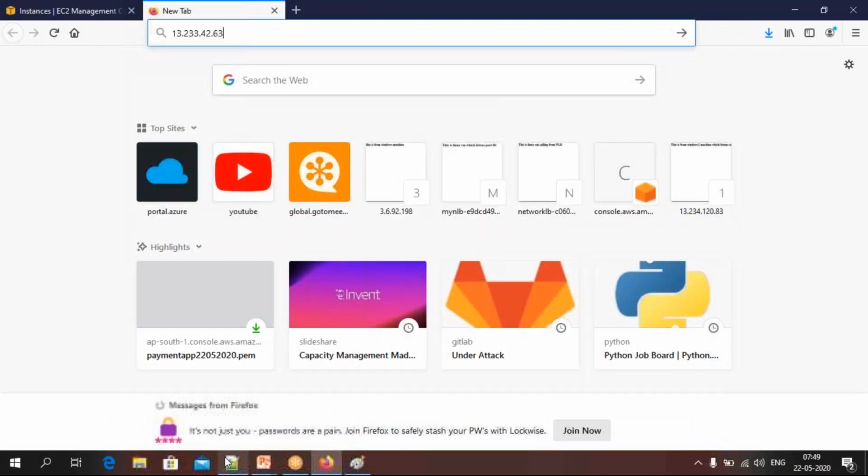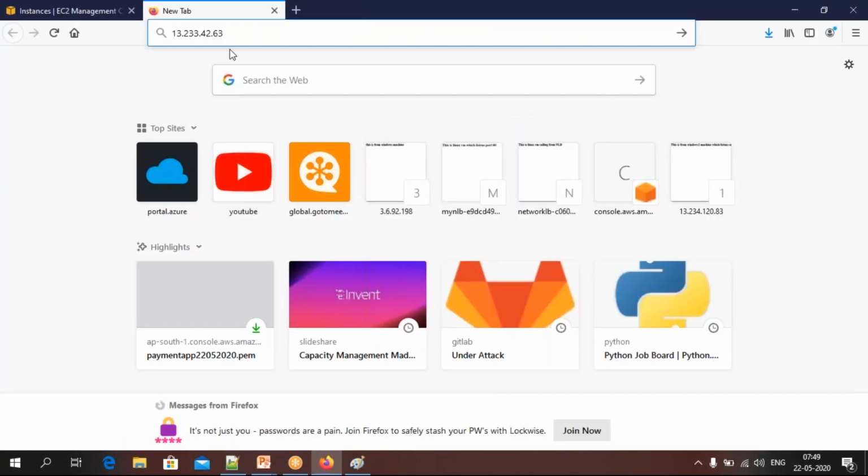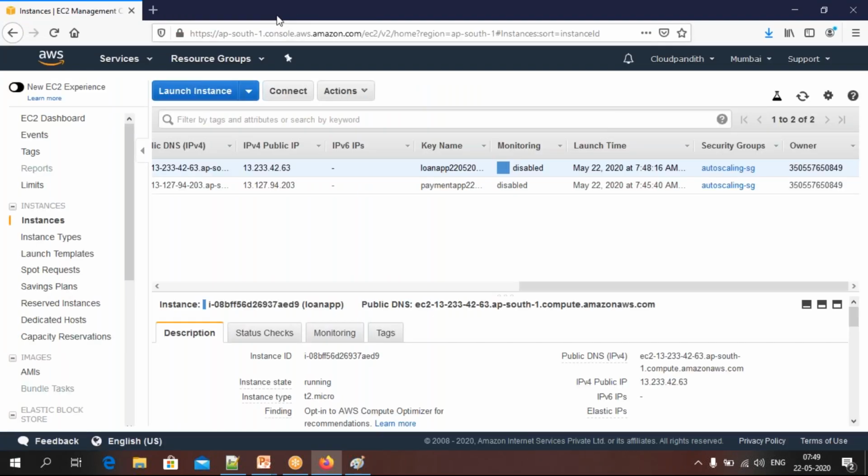Now you need to take loan/index.html, because www.html is the default folder, you don't need to give that folder, but whatever extra you have, loan/index.html, in this case you need to see. This is what it is giving: loan request application from Cloud Pandit. Okay, this is also fine. You are done with these two things, friends.